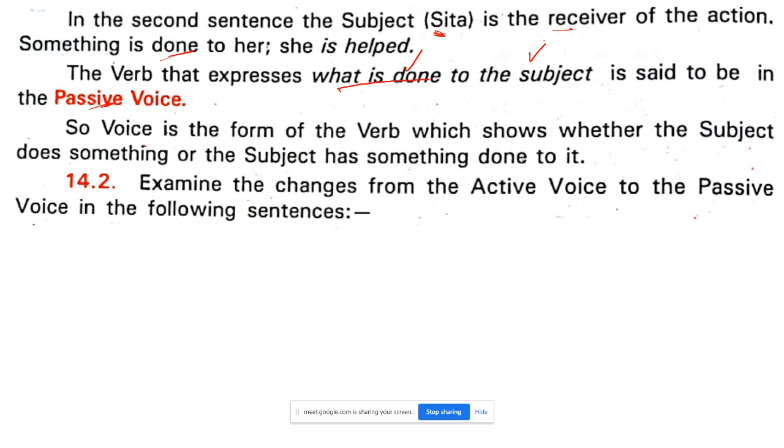Now, voice is the form of the verb. So, in short, what you have to understand is that it is the form of the verb which shows whether the subject does something, or the subject has something done to it. Have you seen this difference? Whether the subject does something or has something done to it, right? Examine the changes over here from the active to the passive.